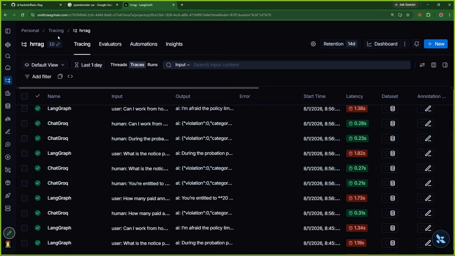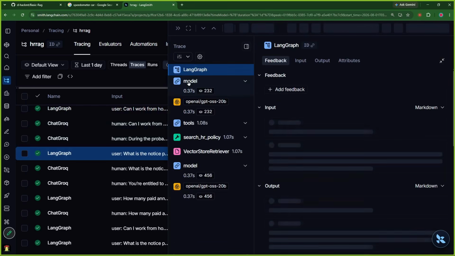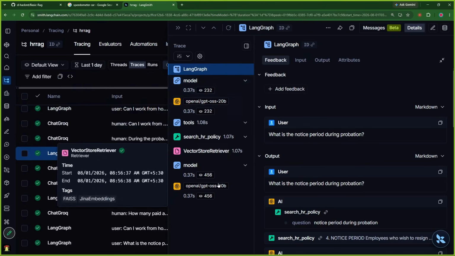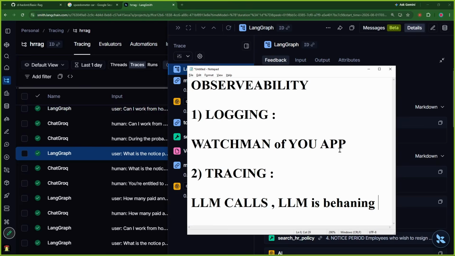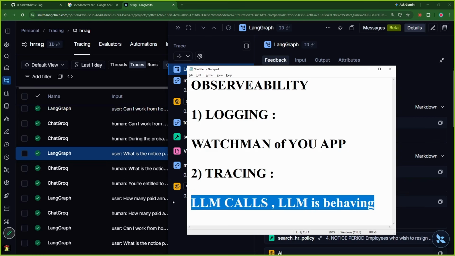Check this out. This is LangSmith. LangSmith is used to trace your LLM calls. Please understand the difference. LangSmith is used to trace your LLM calls, which means how your LLM is behaving. Logging is monitoring how your application is behaving, and tracing is monitoring how your LLM is behaving. These are two different things.